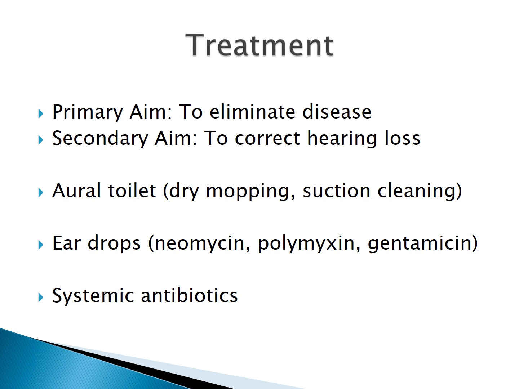Treatment. Now, in treatment of any ear pathology, the primary aim should be to eliminate the disease, and the secondary aim is to correct the hearing loss. So for tubotympanic type of CSOM, initially what we do, we clean the ear, that is called aural toileting. Now that can be done either by dry mopping with a cotton swab or with suction clearance, that can be done under microscope. Then topical antibiotics in the form of eardrops are given, like neomycin, polymyxin, gentamicin, chloromycetin, and then if required systemic antibiotics are also given. So the initial management of tubotympanic type of CSOM is medical management.